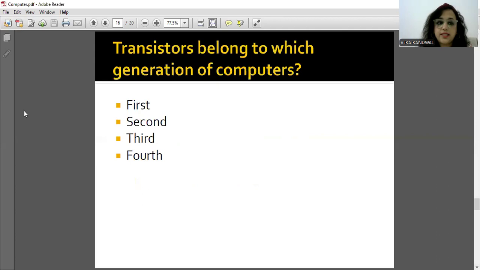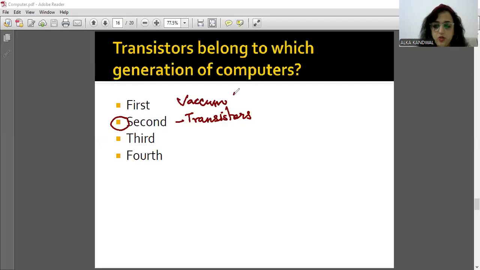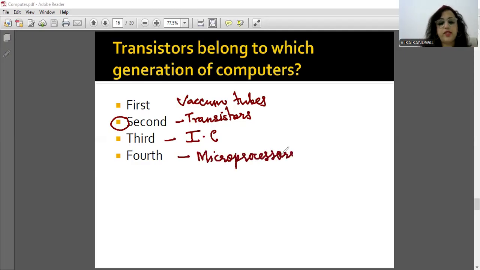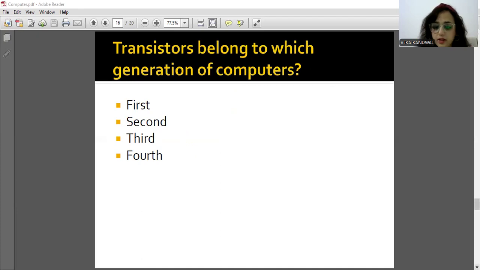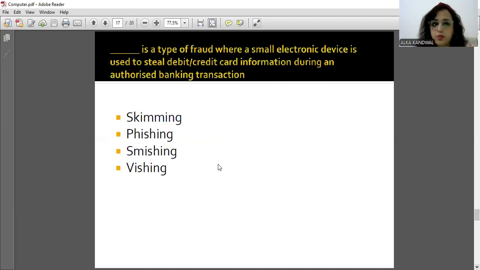Now we move ahead. Transistor belongs to the second generation. Second generation में transistors हैं. First में vacuum tubes, already discussed, and then we come to third generation, wherein we are talking about IC, integrated circuit. Fourth generation, we talk about the microprocessors. Is it fine? And fifth is definitely the AI, artificial intelligence. So that is the answer to this question. तो वो याद कर लेना. अभी तो इसमें second पूछा है, वहां पे कुछ भी पूछ सकते हैं.